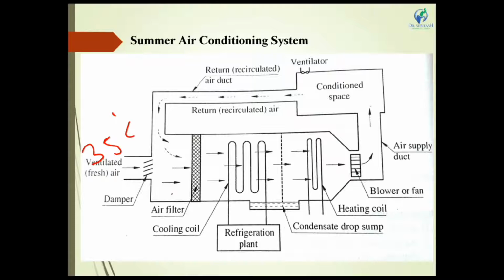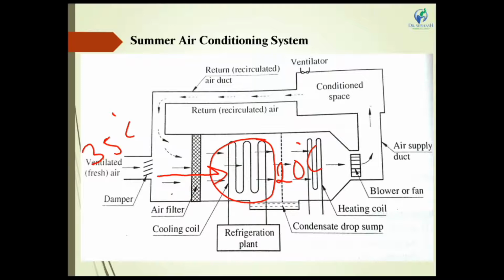This air directly contacts the cooling coil, where the cooling coil temperature is very low, even a negative temperature. After absorbing heat from the atmospheric air, the air is cooled down. The air leaves this position at 20 degrees centigrade after passing through the cooling coil, which means it is chilled air.